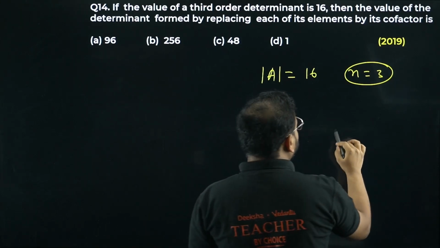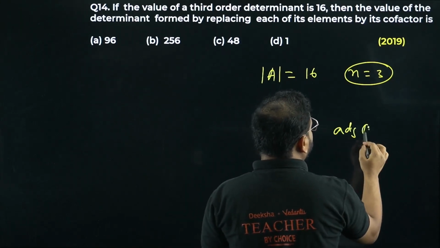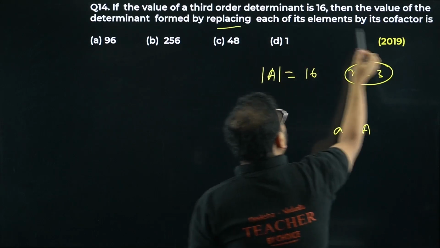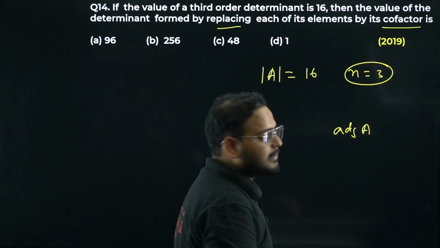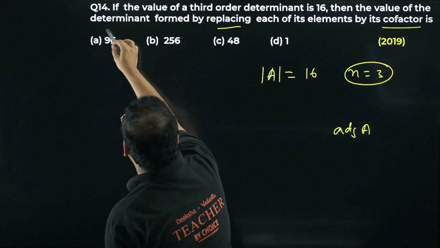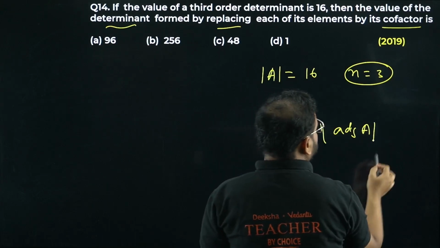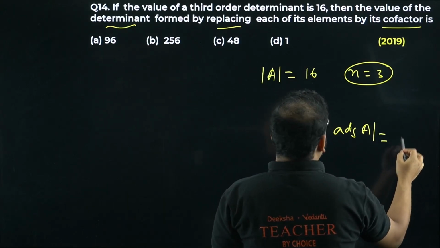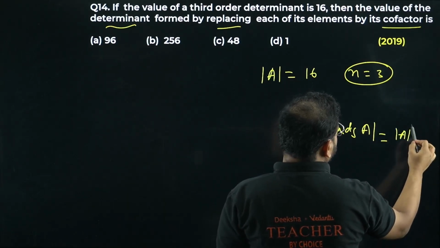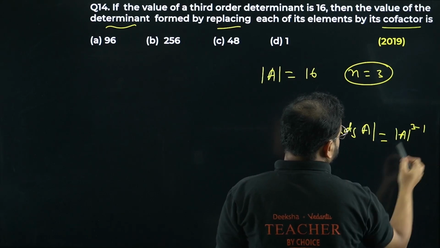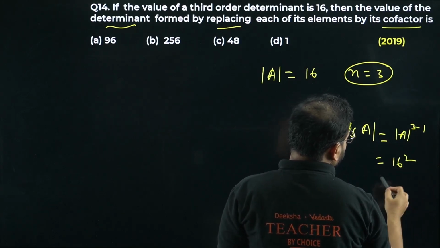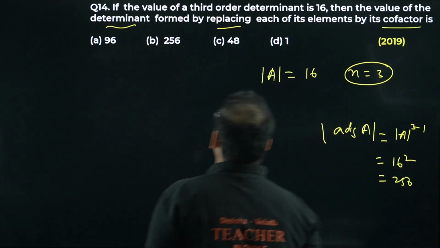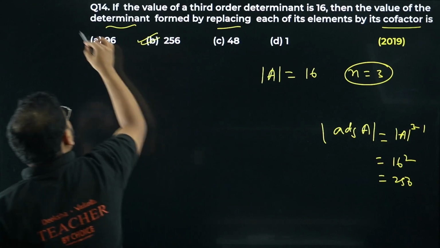That's called adjoint, right? Replacing element by its cofactor is called adjoint. They're asking determinant of that, determinant of adjoint of A. Basically, determinant of A power 3 minus 1. I get here 16 power 2, so 256. Option B is correct.